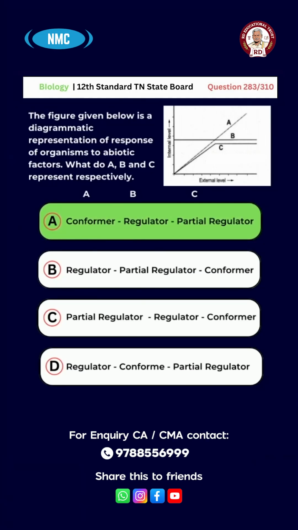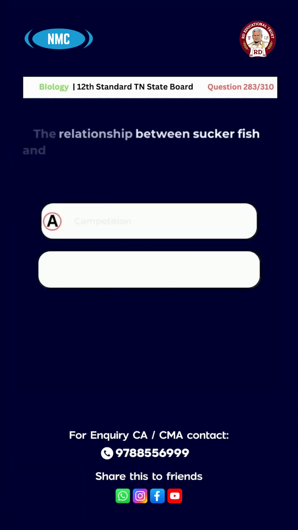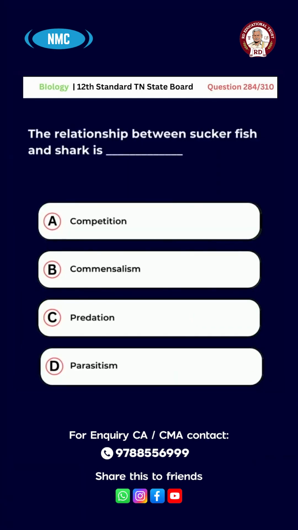Conformer, regulator, partial regulator. Question number 284. The relationship between suckerfish and shark is A. Competition, B. Commensalism, C. Predation, D. Parasitism. The right answer for this question is option B.